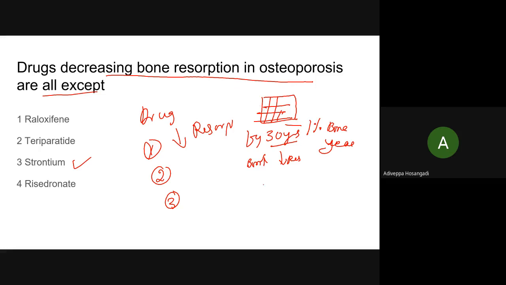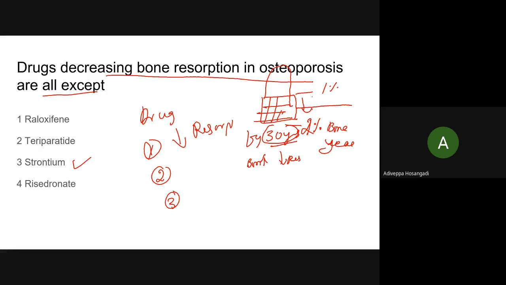If you have a peak bone mass, you will retire, you will stop earning by 30 years, and you go on spending 1% every year. Imagine your bank balance goes on decreasing. If you want to enjoy a good lifespan, a retirement period, you have to have a hefty bank balance. Remember, 1% is for men and women, and after attaining menopause it is 2% for the women. So women lose more bone after attaining menopause.